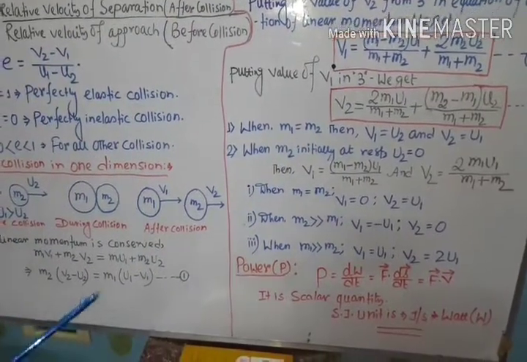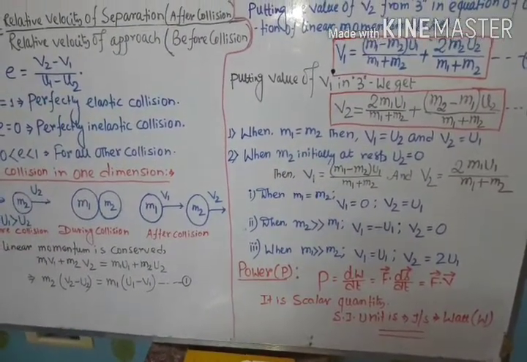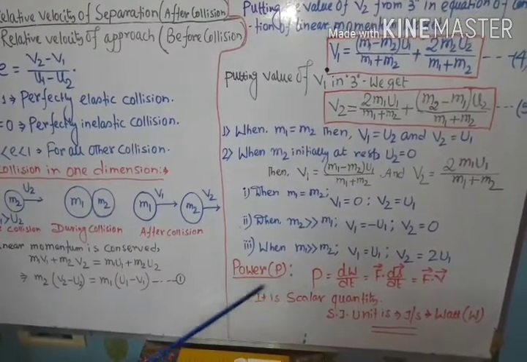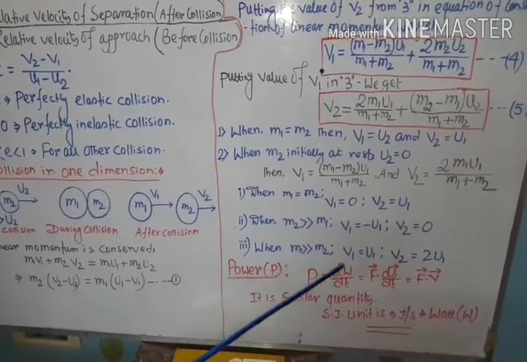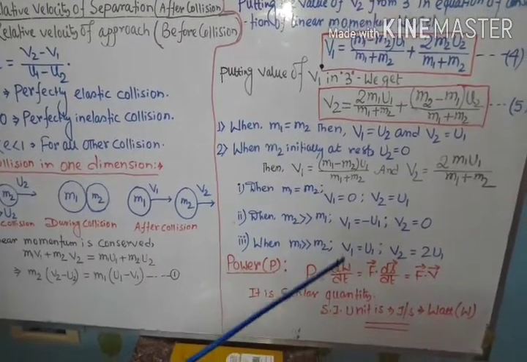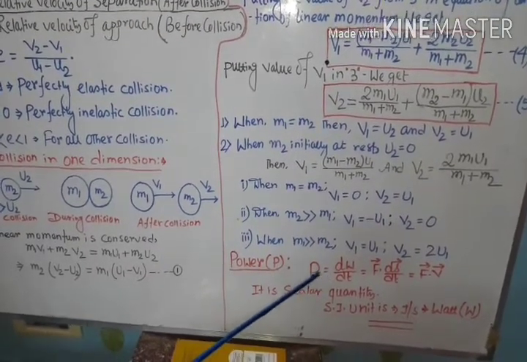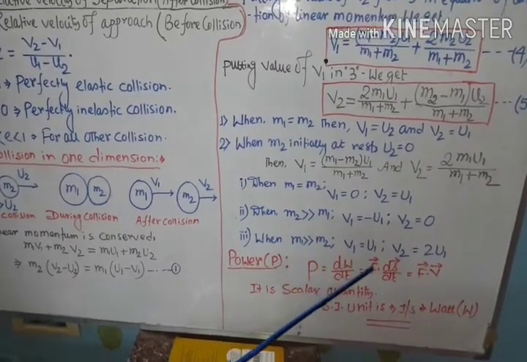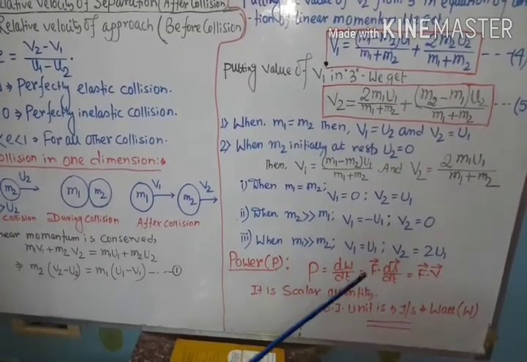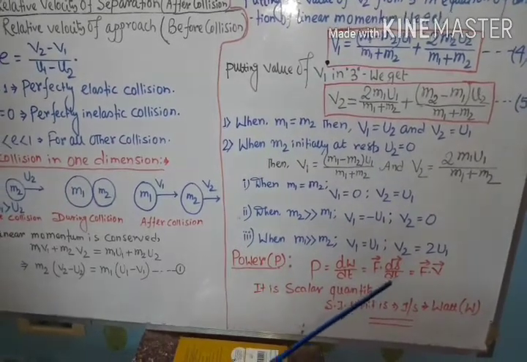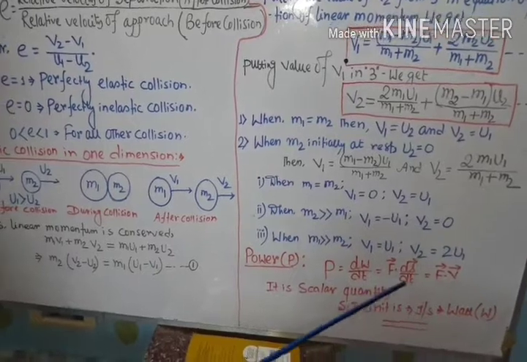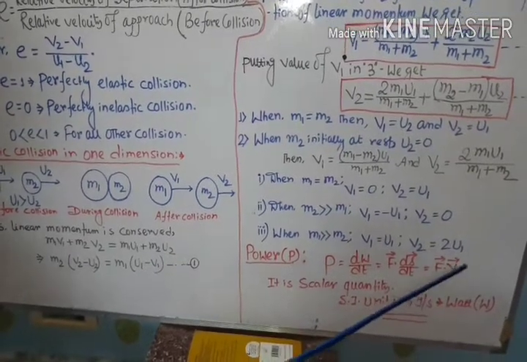Now student, regarding this chapter, one thing I forgot to tell you about is power. So what is power actually? Power is the rate of doing work. From class 9 you know this. That is P equals dW by dt, and as dW equals F vector dot ds, P equals F vector dot ds by dt, and this ds by dt is called the velocity, so P equals F vector dot v vector.